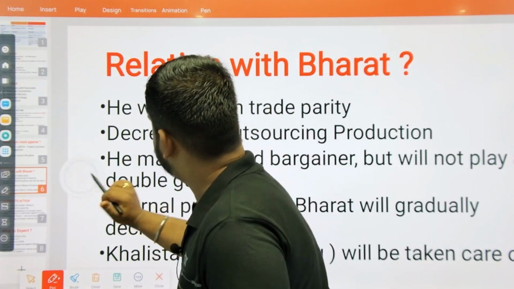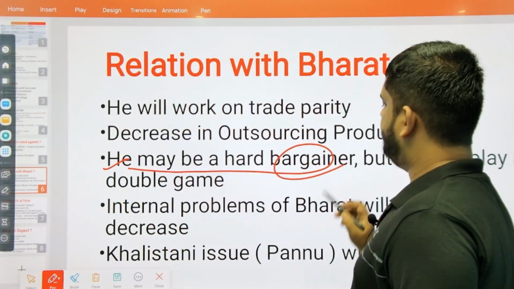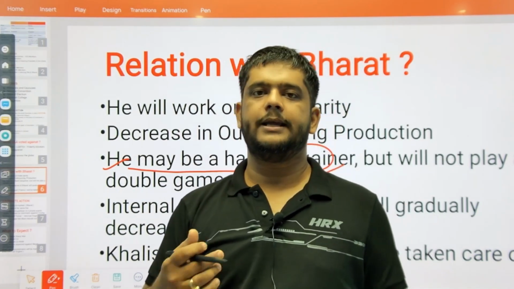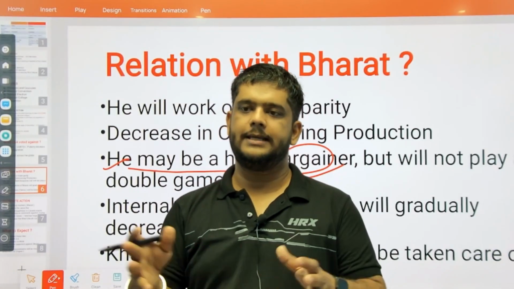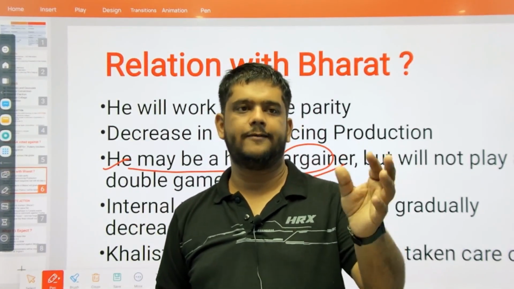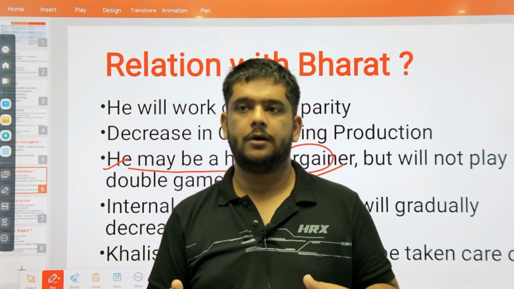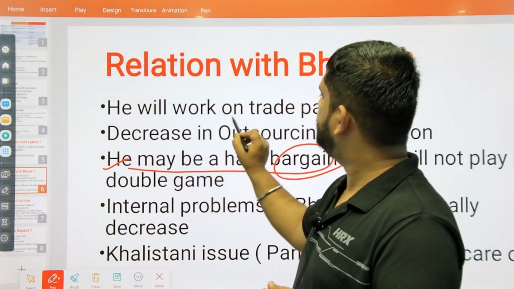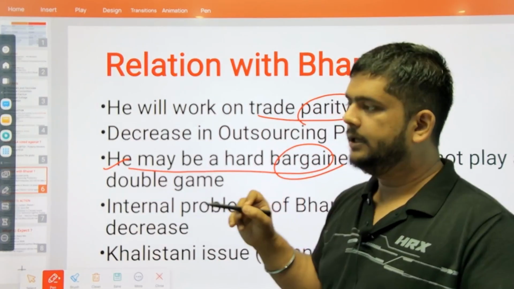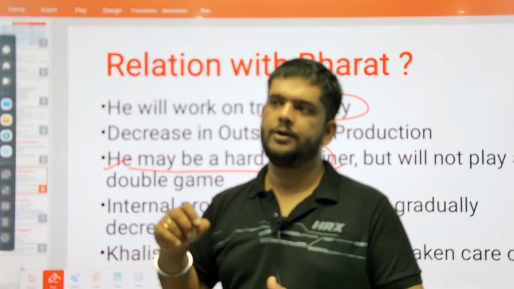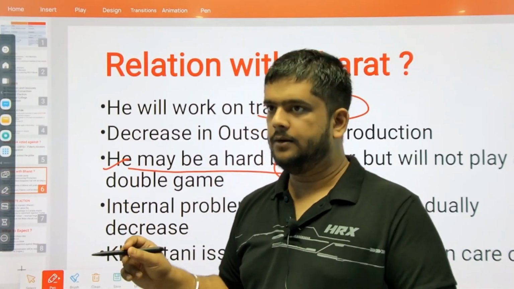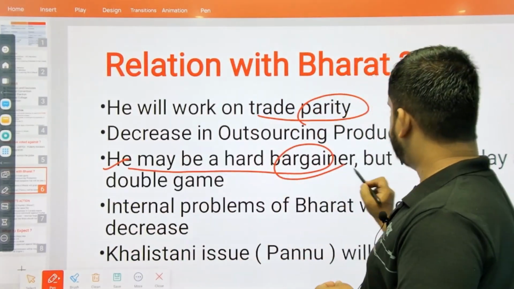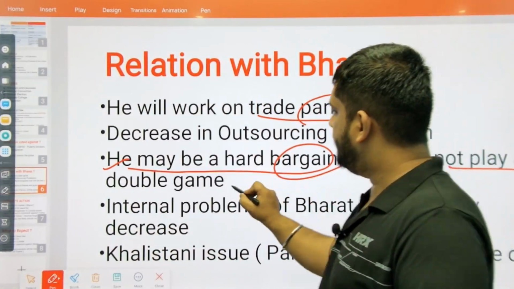Okay. Next is, he may be a hard bargainer. Yes, he is definitely going to bargain with us. He is not going to say, okay, just because you are a developing nation, we are going to give you some discount. No, he's not going to do that. He is going to work on trade parity. Yes, if you give me something, I'm going to give you something in return. Okay, he may be a hard bargainer, but he will not play a double game.